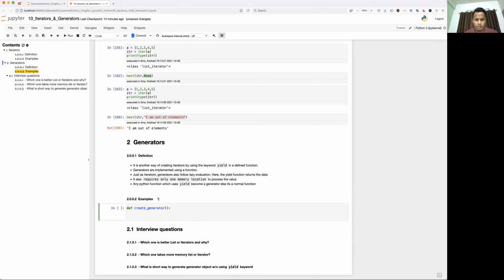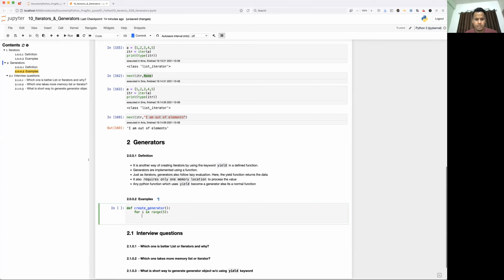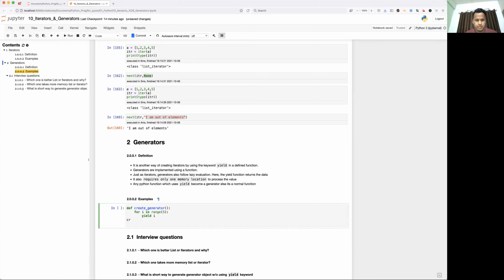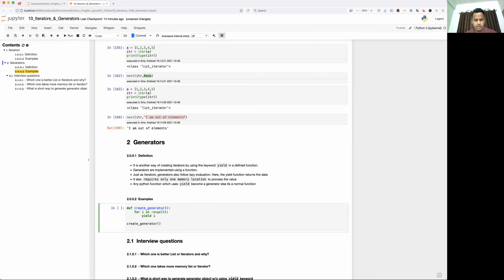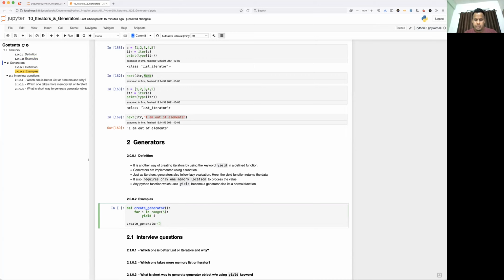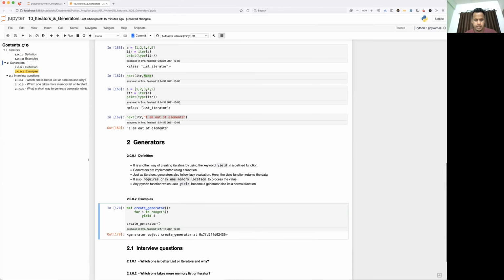I'm going to use a for loop here: for i in range, let's say I create numbers up to 5, so 0 to 4. And rather than printing or returning any element, I'm just going to use the yield keyword. Yield means hold the element and return it. That's all you need to do. Now the function is created. Now I'm going to print it, calling create generator, and let's see what it does.